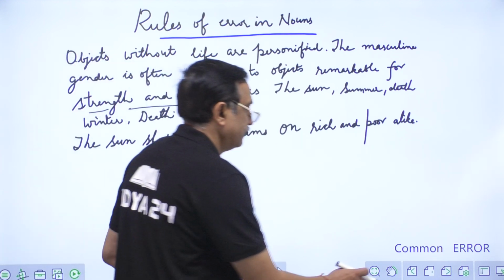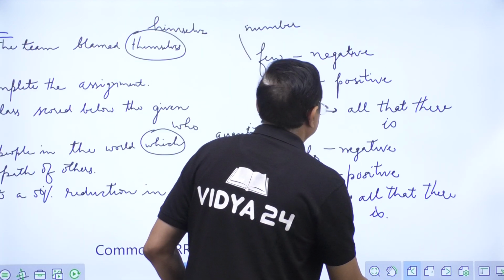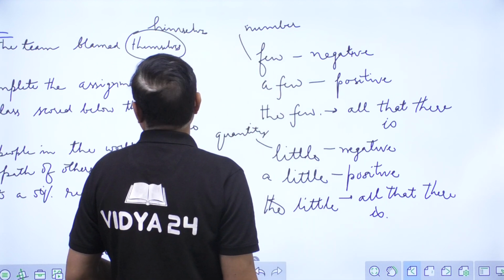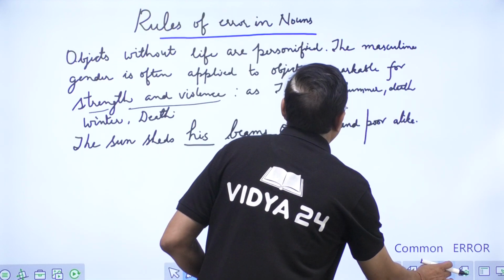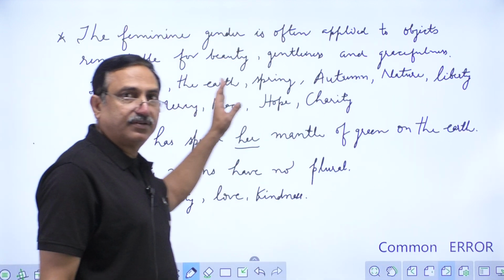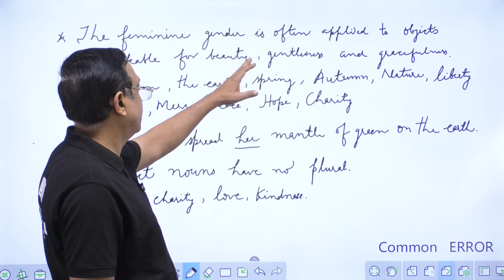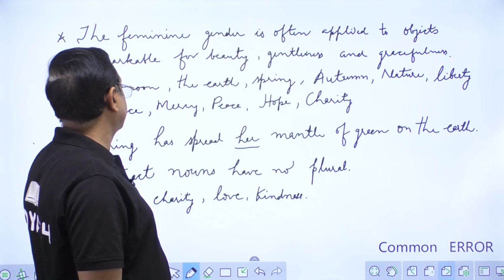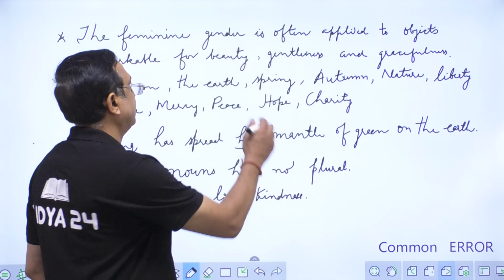Similarly, the feminine gender is often applied to objects remarkable for beauty and gentleness, gracefulness.